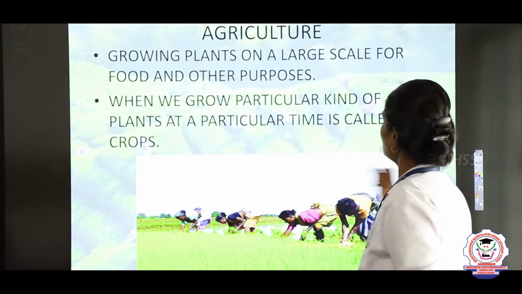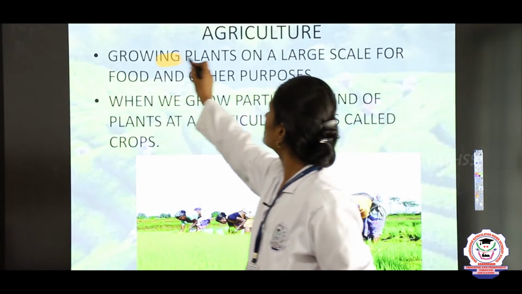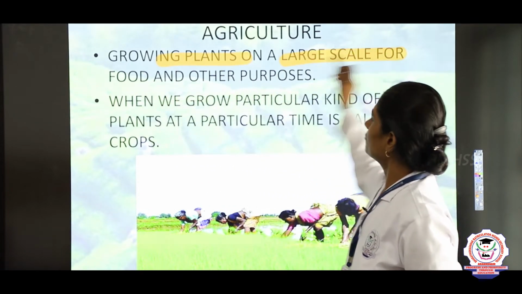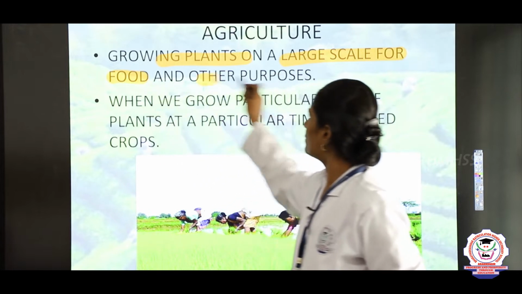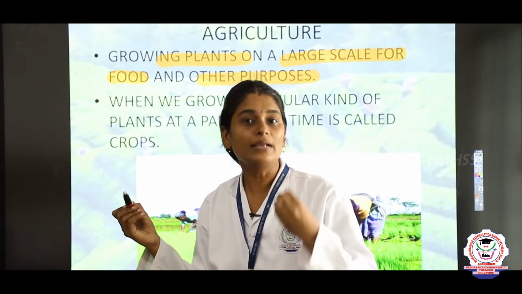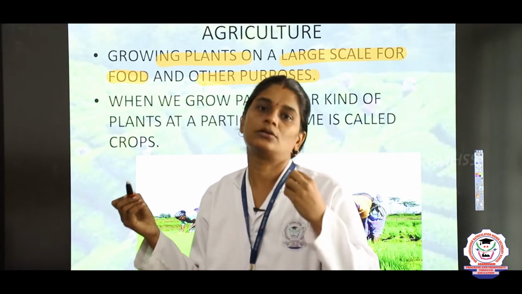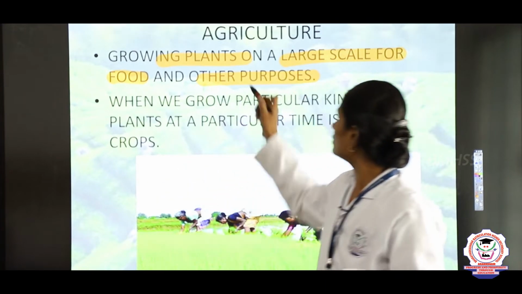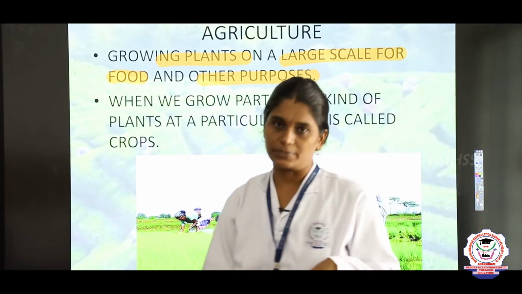What is the other purpose? Other purpose means growing flowers, so that comes under other purposes, right.